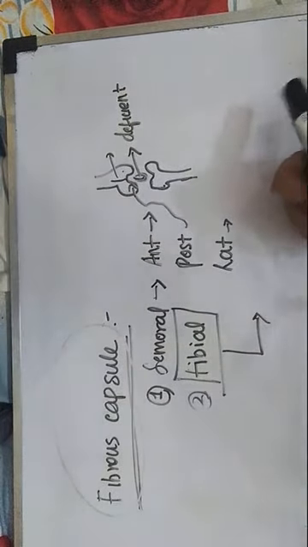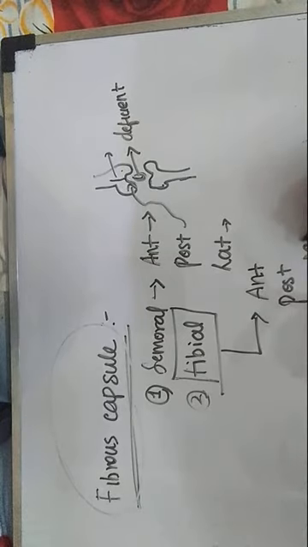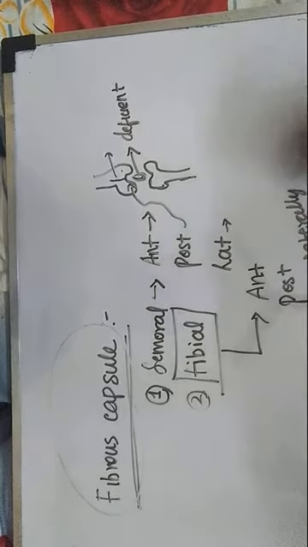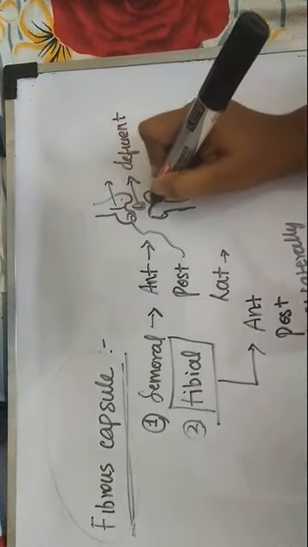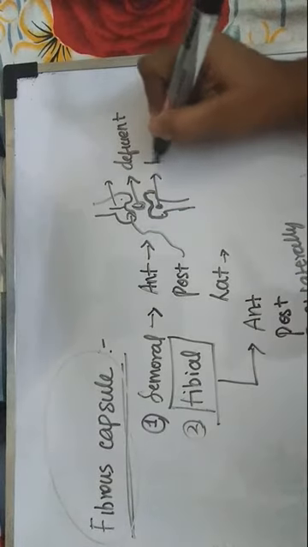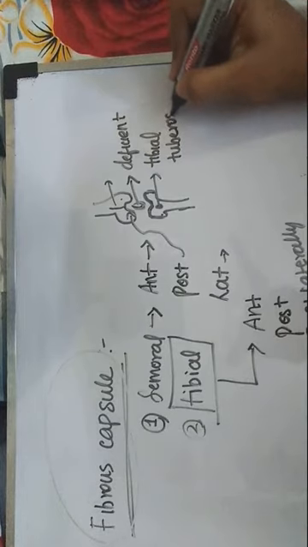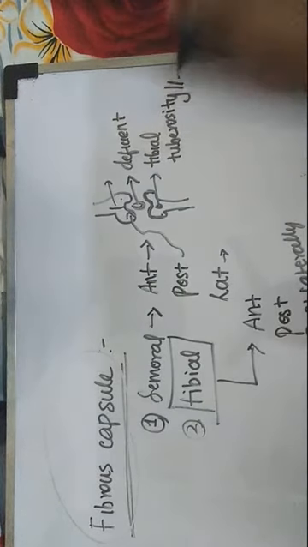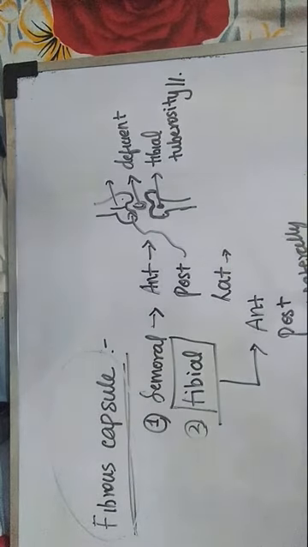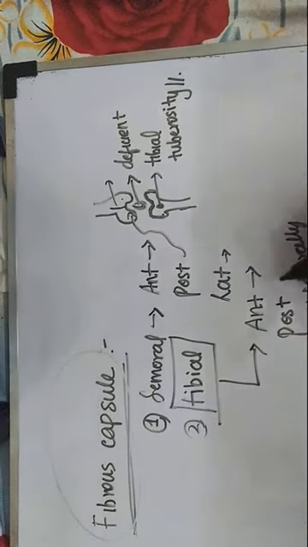I hope I am not fast. Anteriorly, posteriorly, and here it will come posterolaterally. Okay. So anteriorly, just consider this diagram. It is attached to the margin of the condyle of the tibia and to the tibial tuberosity, which is present over here. So anteriorly, it is attached along the margin of the condyle of the tibia and to the tibial tuberosity. This is the first point. Now next is posteriorly.